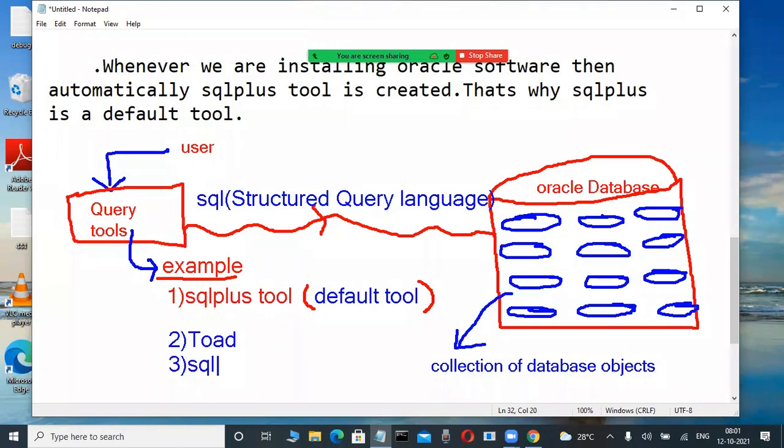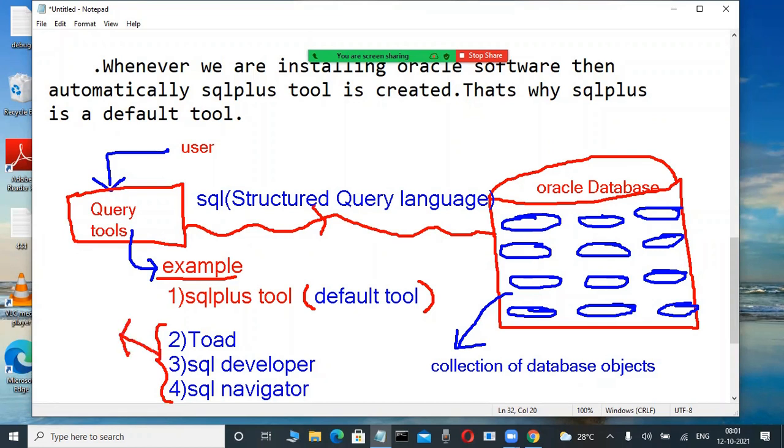SQL Developer is regularly used. If you are interested, install it, not a problem. But the first time, use the SQL Plus tool, and SQL Navigator. These tool names are just for awareness. Draw this diagram quickly. The first time, maybe a non-technical person.